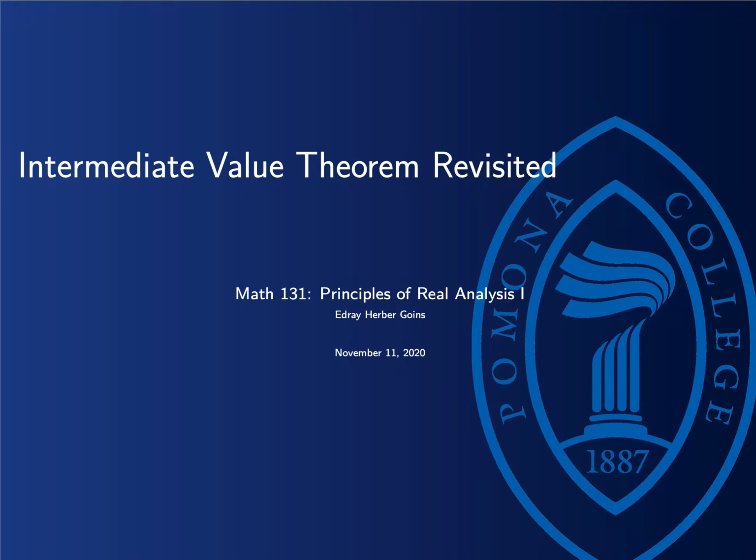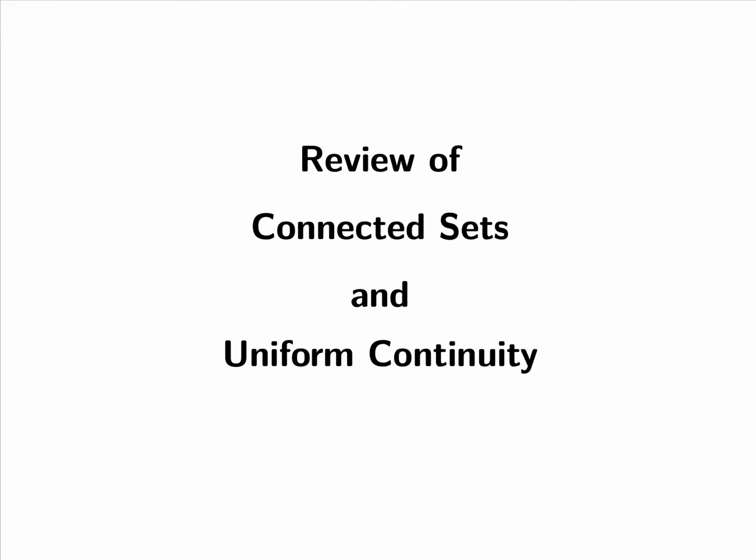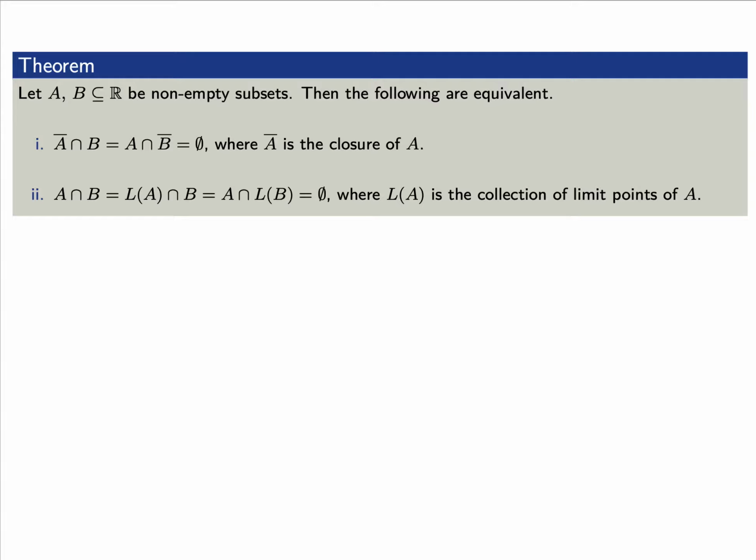Hello. Today we're going to discuss the Intermediate Value Theorem, but in a slightly different way than we did a few weeks ago. Let's review some of the concepts of connected sets and uniform continuity. We'll need some of these today. Let's say that A and B are non-empty subsets of the real numbers. Then the following two statements are equivalent.